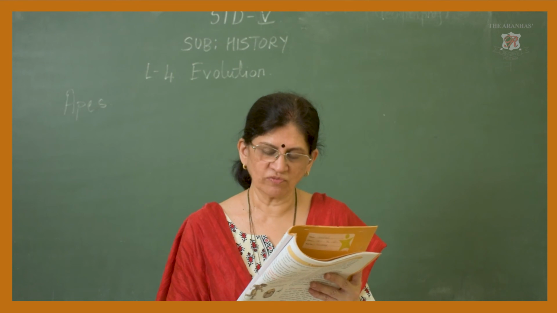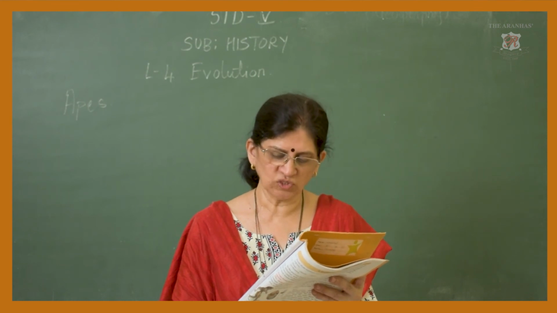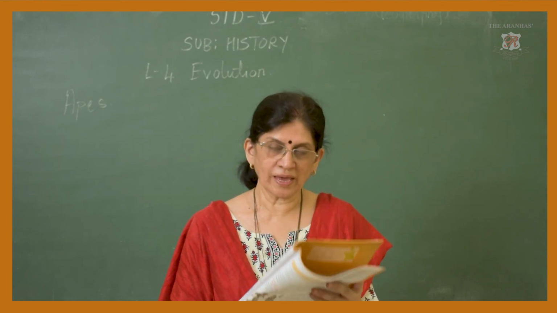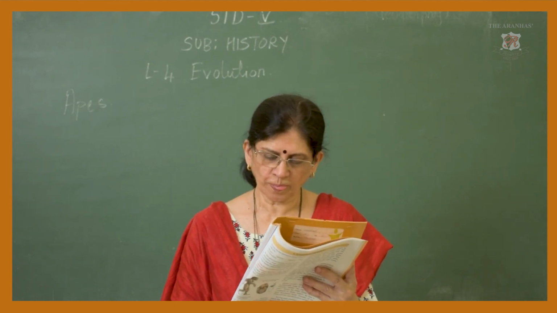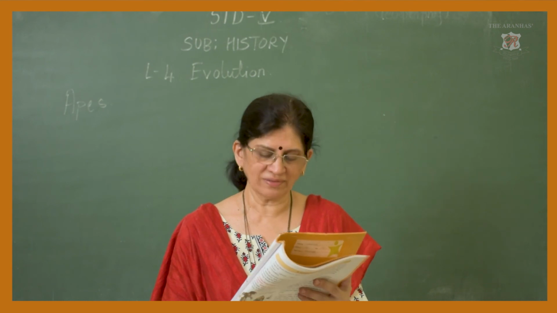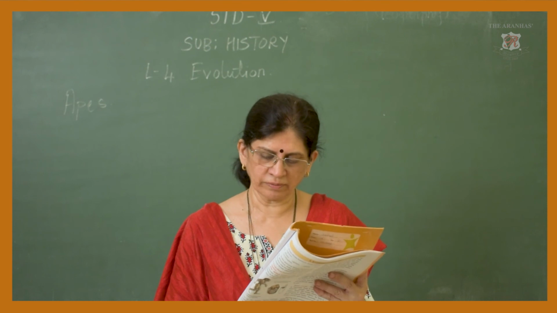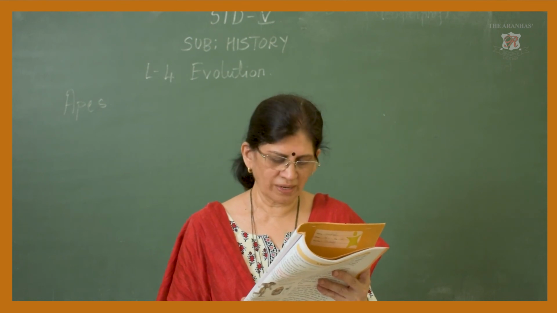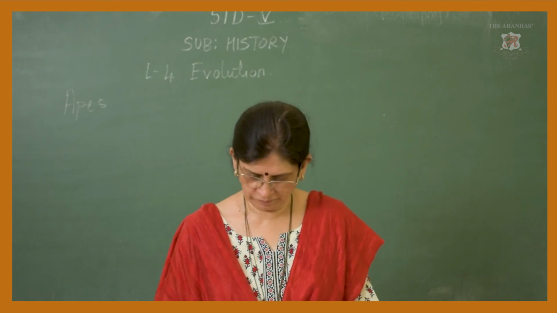He accepted the inference that humans had evolved from tailless apes like the gorilla and the chimpanzees. These are the apes, gorilla and chimpanzees, that lived in the jungles of Africa. However, no evidence was found at that time in support of this theory. The necessary evidence became available only in the 20th century.